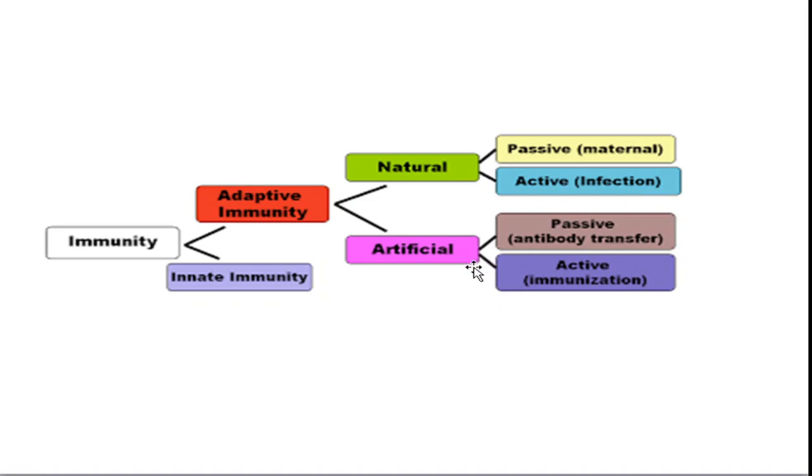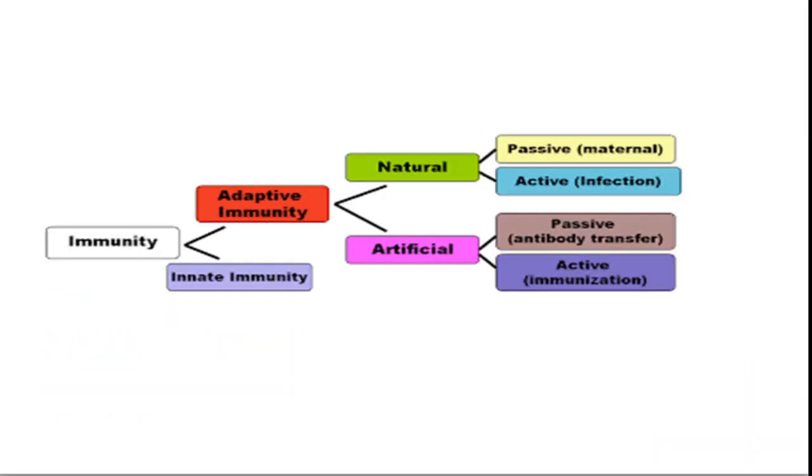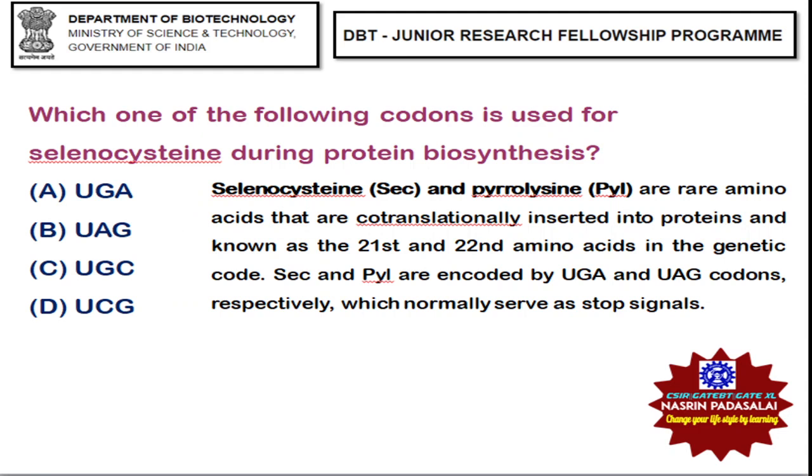Next, examples of artificial passive adaptive immunity include antibody transfer, like monoclonal antibodies and some other antibodies that are transferred from one person to another person, or from some animals to other animals. Examples of artificial active adaptive immunity include immunization, which includes vaccines. So the correct answer for this question is that a vaccine is an example of stimulating artificial active adaptive immunity.